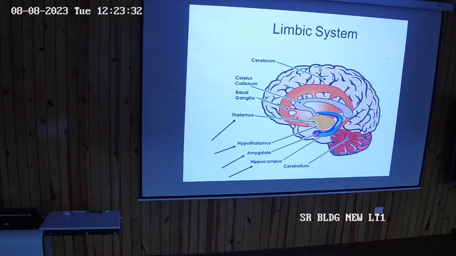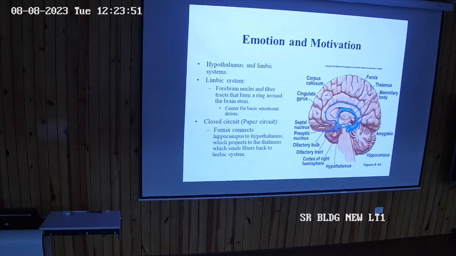What are the structures involved? The thalamus, especially the anterior nucleus of the thalamus, hypothalamus, amygdala, hippocampus, part of the basal ganglia, corpus callosum and cerebrum. Hippocampus is responsible for what function? One by one we'll try to learn in short what are the different functions performed by each section and what happens if there is a lesion or transection of that particular section. So what will happen to the patient or the subject?